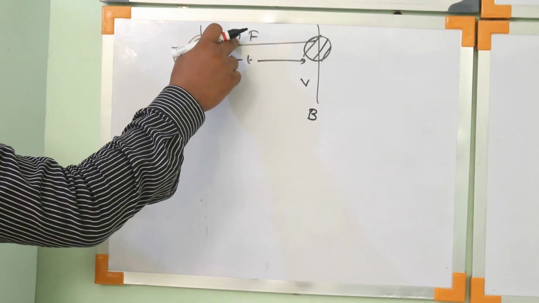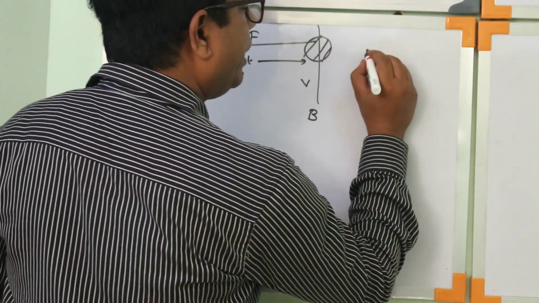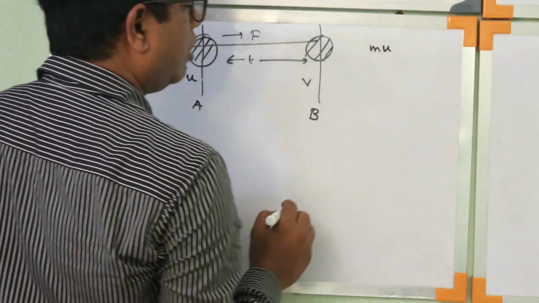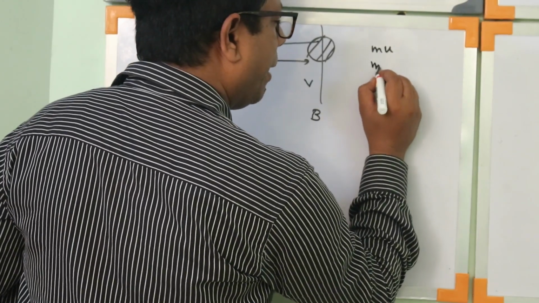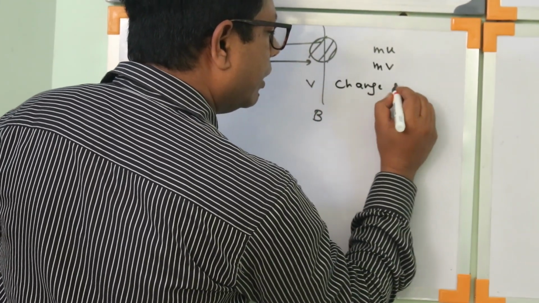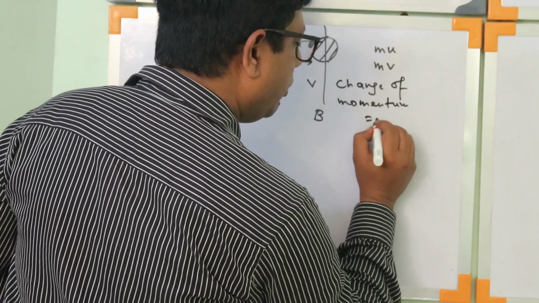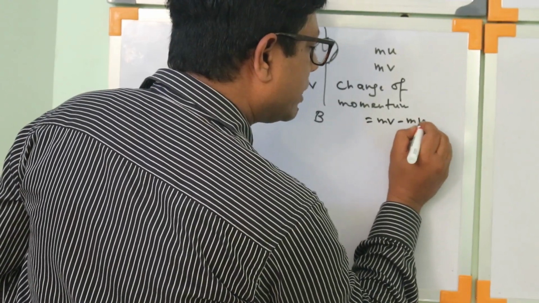You have to apply the force F. So what is the initial momentum? Initial momentum is mu. What is the final momentum? mv. So what is the change of momentum? Change of momentum will be equal to mv minus mu.